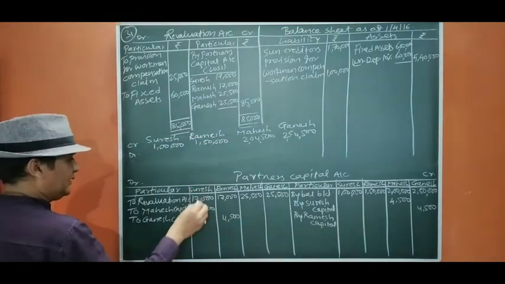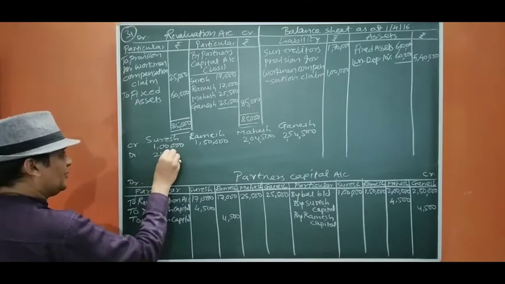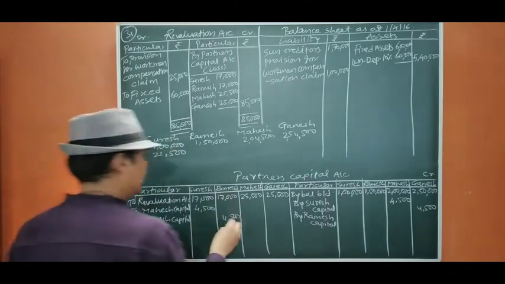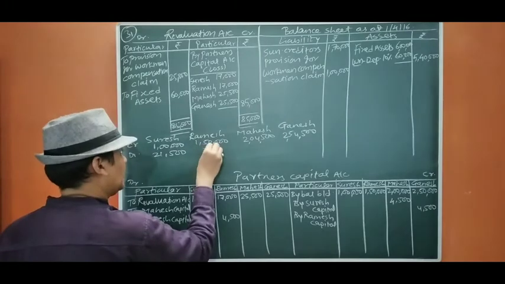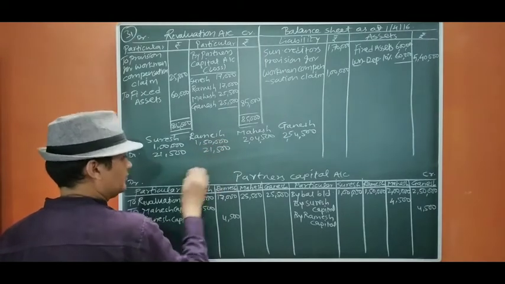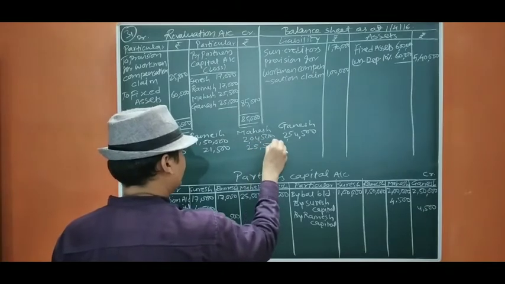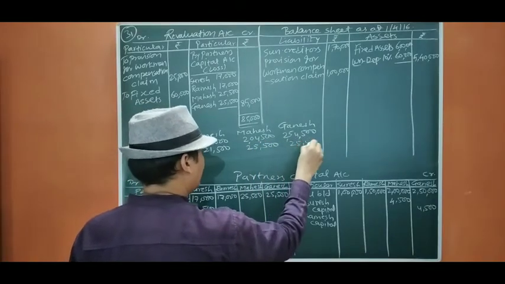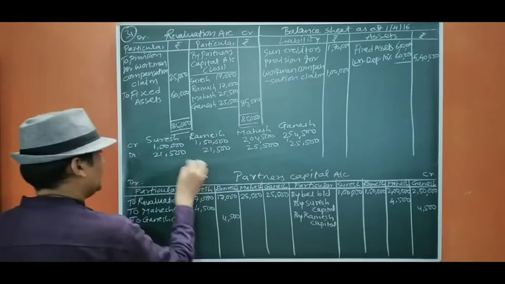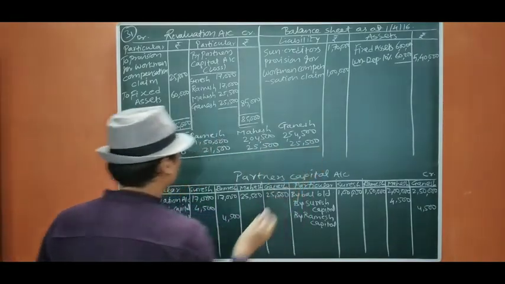Debit side it is 21,500, it is also 21,500, it is 25,500, it is 25,500. Okay, now we are going to close it.